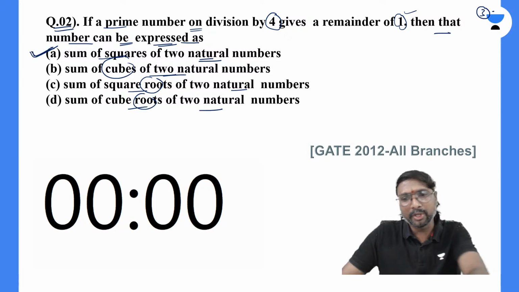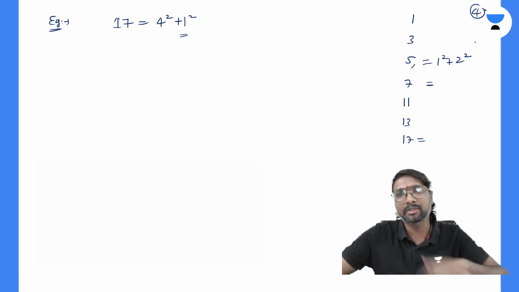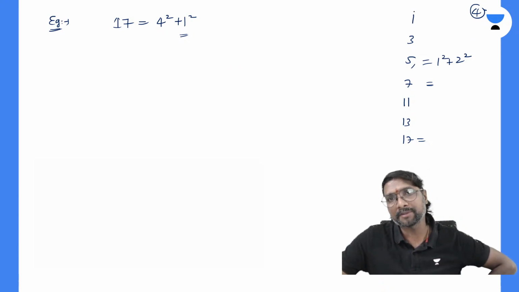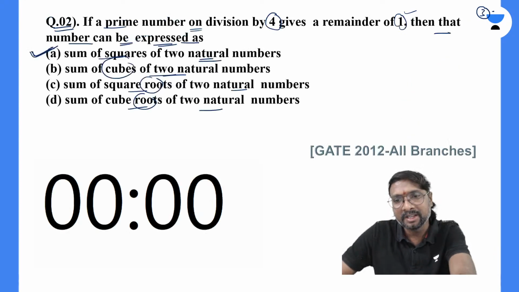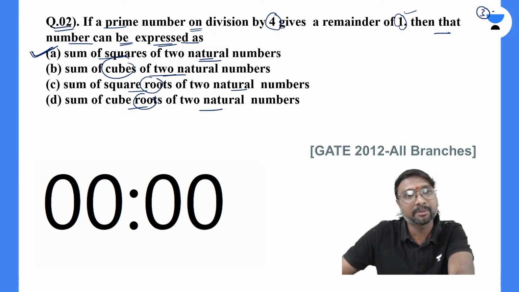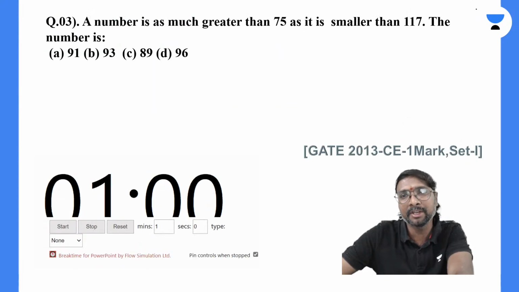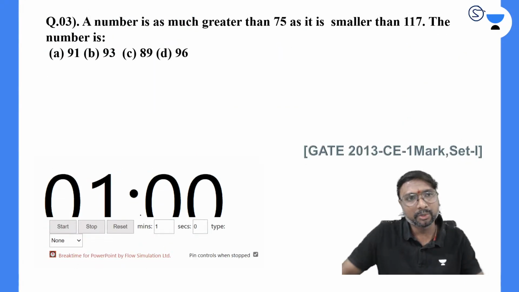So is it possible to express them in the form of the sum of the cubes? 1 cube plus 2 cube, 8, okay? So it is not possible, right? 1 cube plus 2 cube will become 9, and that 9 we will not be getting. So which one is the correct answer? Sum of the squares of natural numbers only is the correct answer. Is that clear, everyone? Just take the example and do this, all of you.